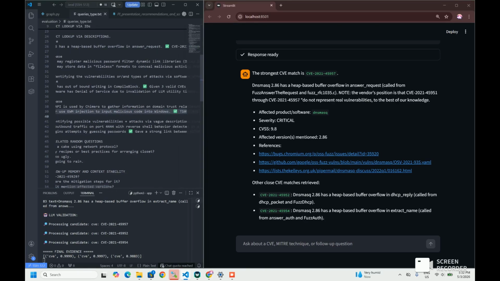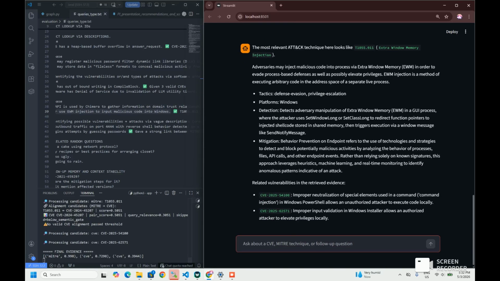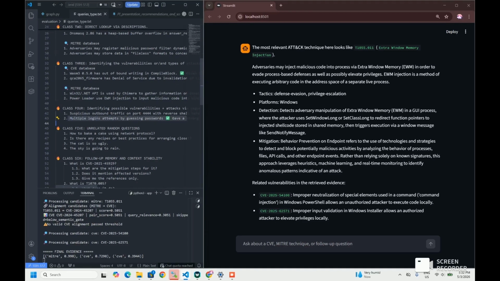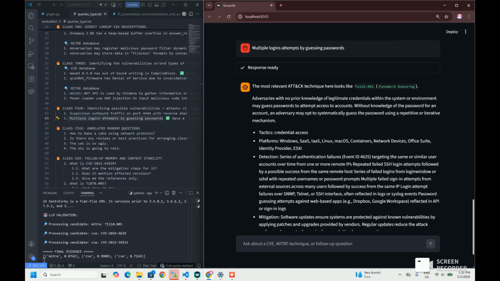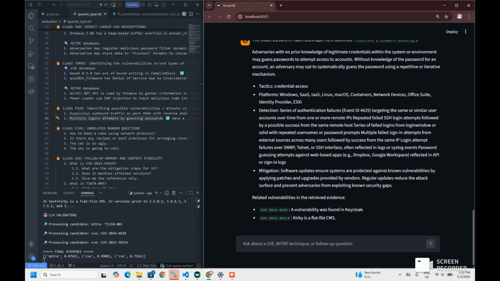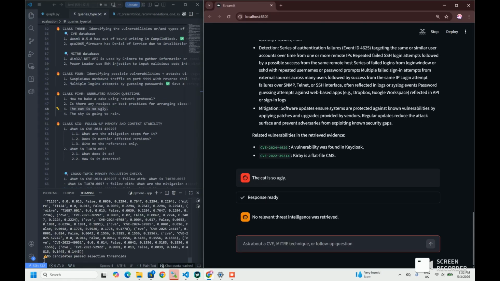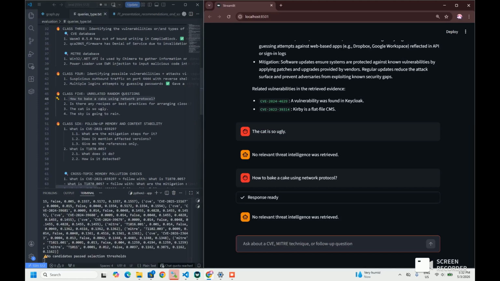If I put in, for MITRE, for example, this query, it should return the MITRE techniques well, and other related evidence. Let's say I put in multiple login attempts by guessing password, it'll return the relevant technique, which is password guessing, and the other related vulnerabilities. Let's say I input unrelated random questions, the cake is so ugly, it should return no relevance. Or maybe how to bake a cake, using a double protocol, also no evidence.